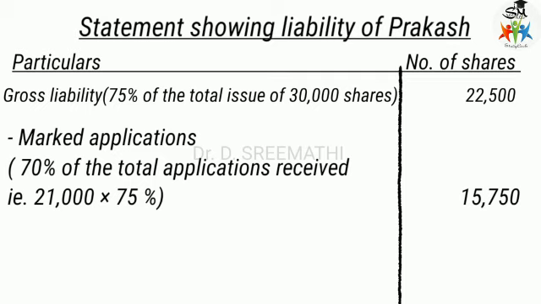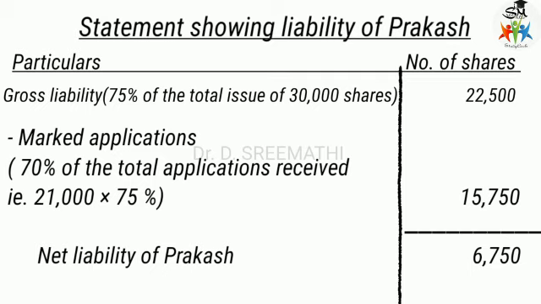In the absence of marked applications, the same portion as the underwriting should be taken: 75% of the total applications received, that is 21,000 multiplied by 75 by 100, which is 15,750. If you reduce this from the gross liability, you get the net liability of Prakash, that is 6,750. So the underwriter's liability is 6,750 shares, to be paid at rupees 100 each.